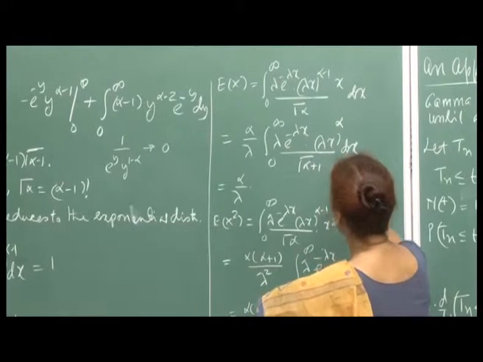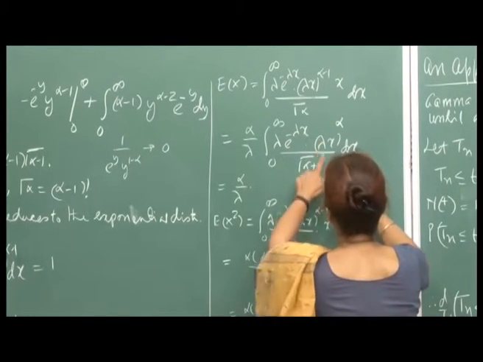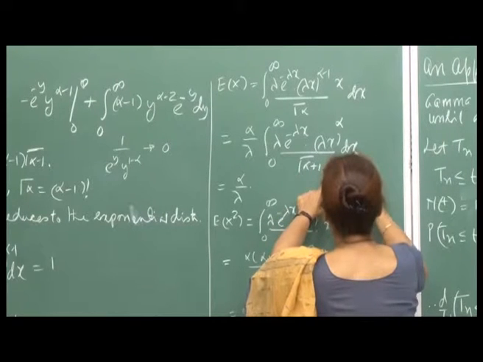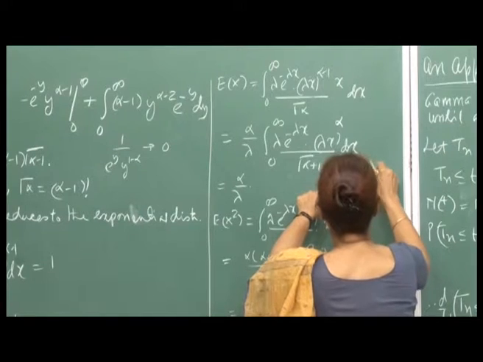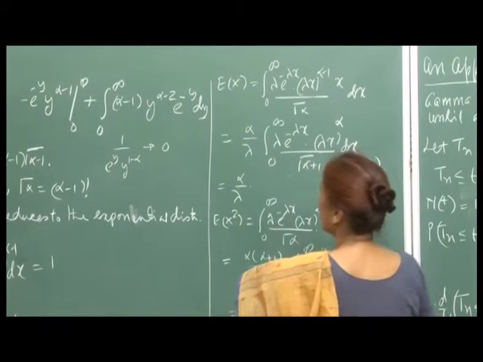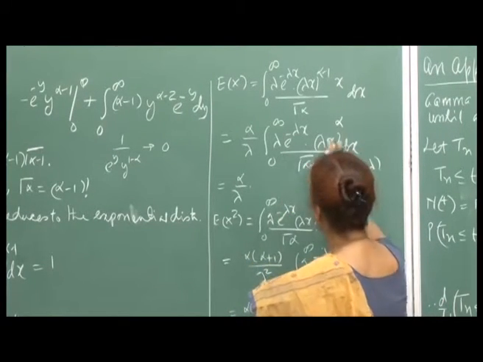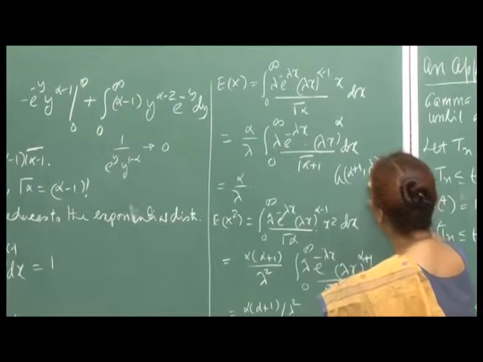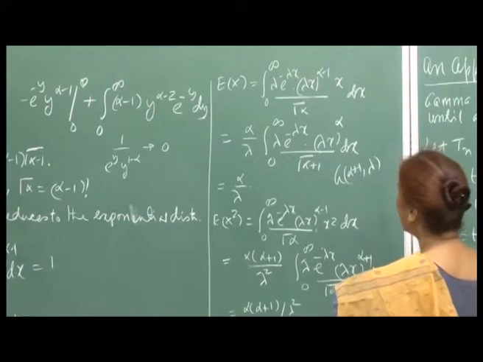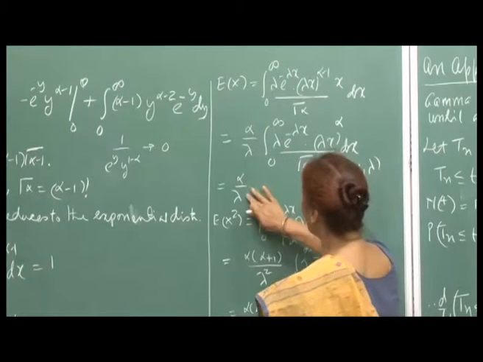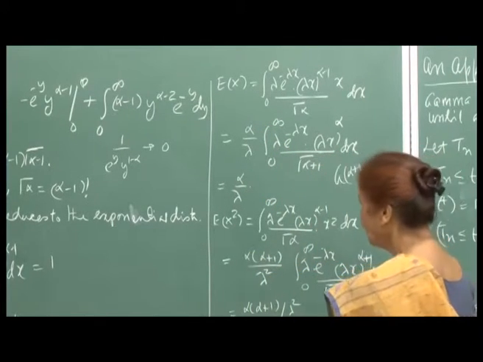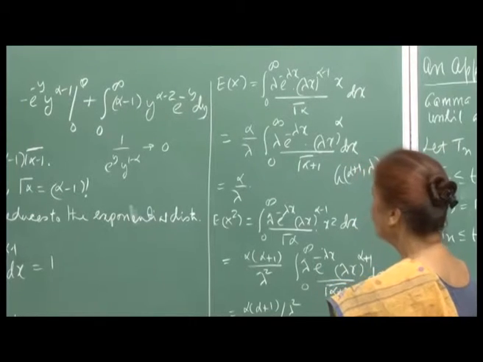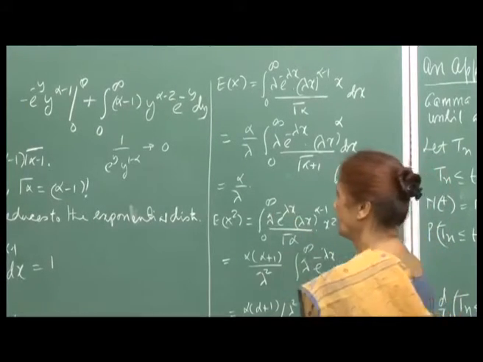That means the PDF of gamma, now with parameters alpha plus 1 and lambda. Since this is again a PDF, it will integrate to 1, and you will be left with alpha by lambda. So the expected value of a gamma variable is alpha upon lambda.